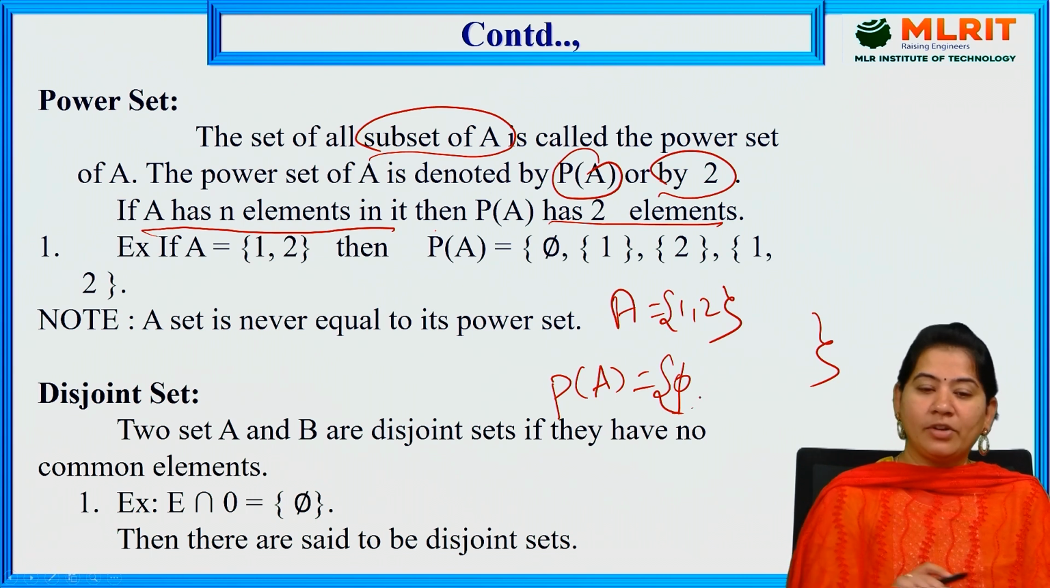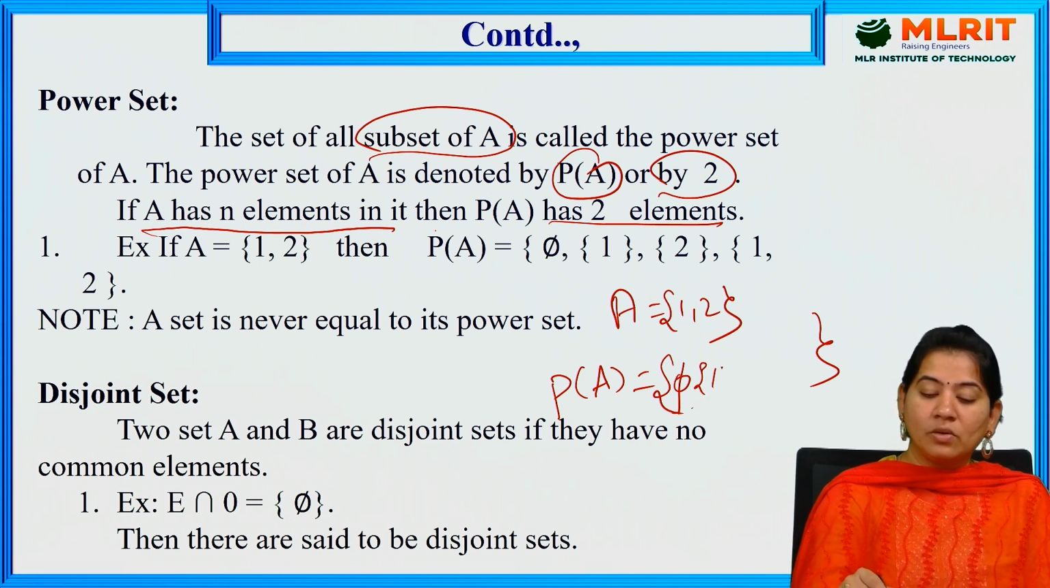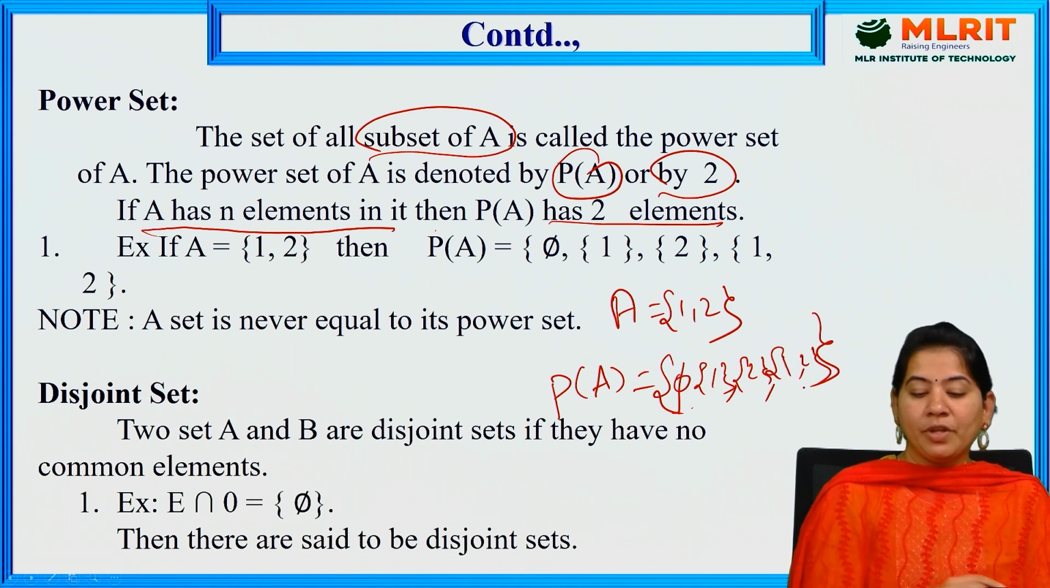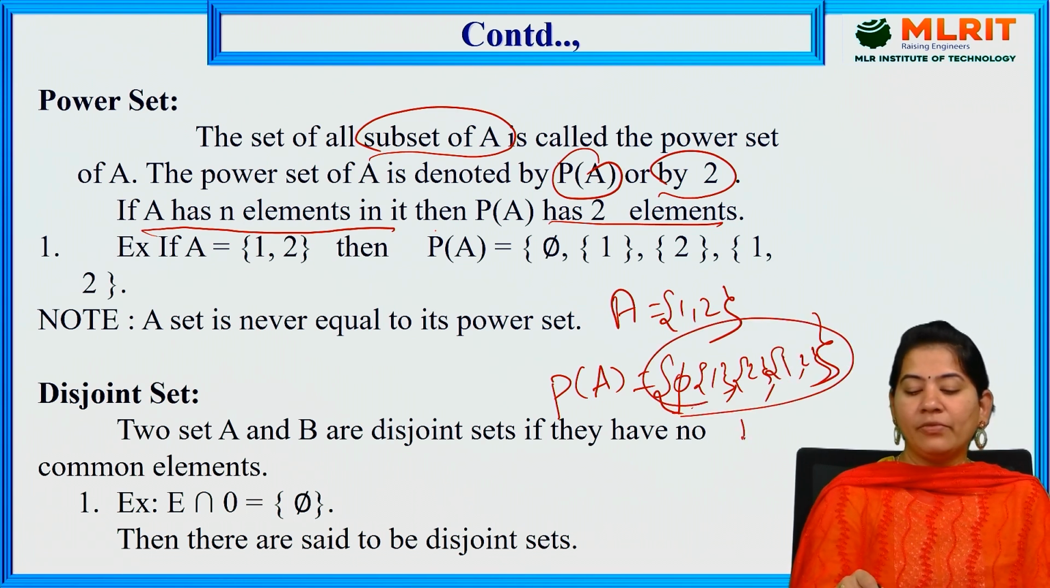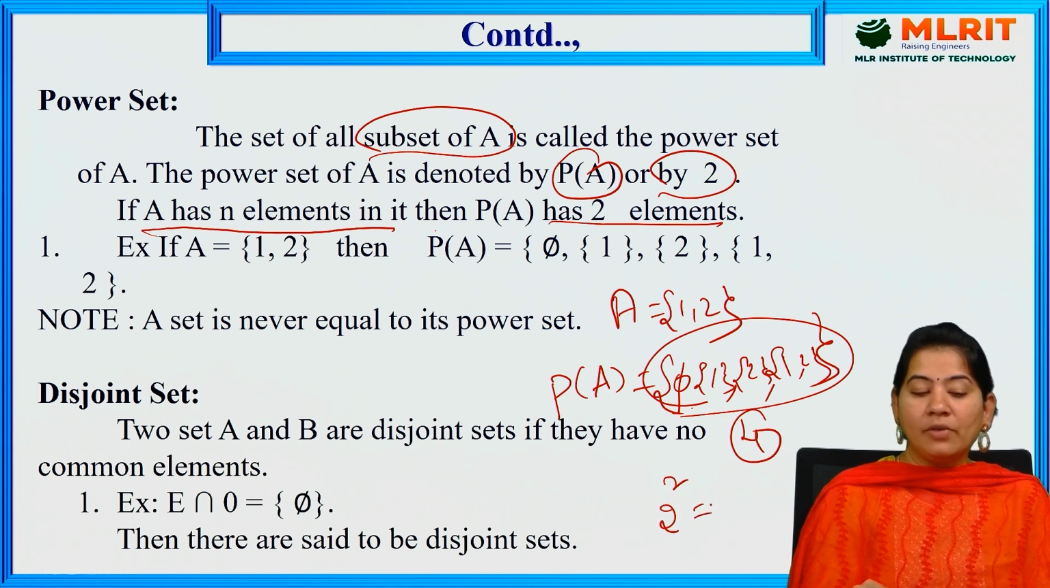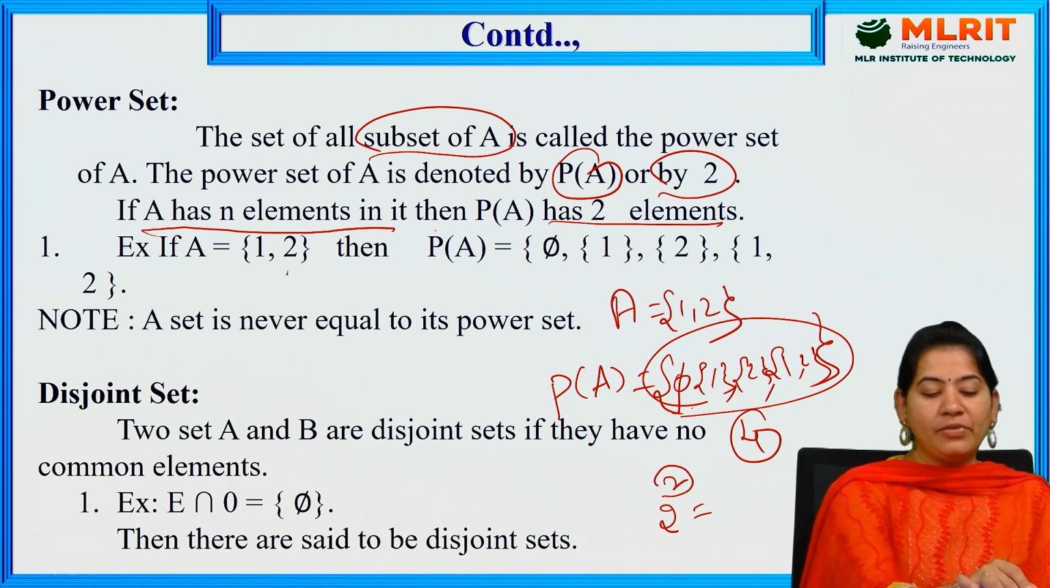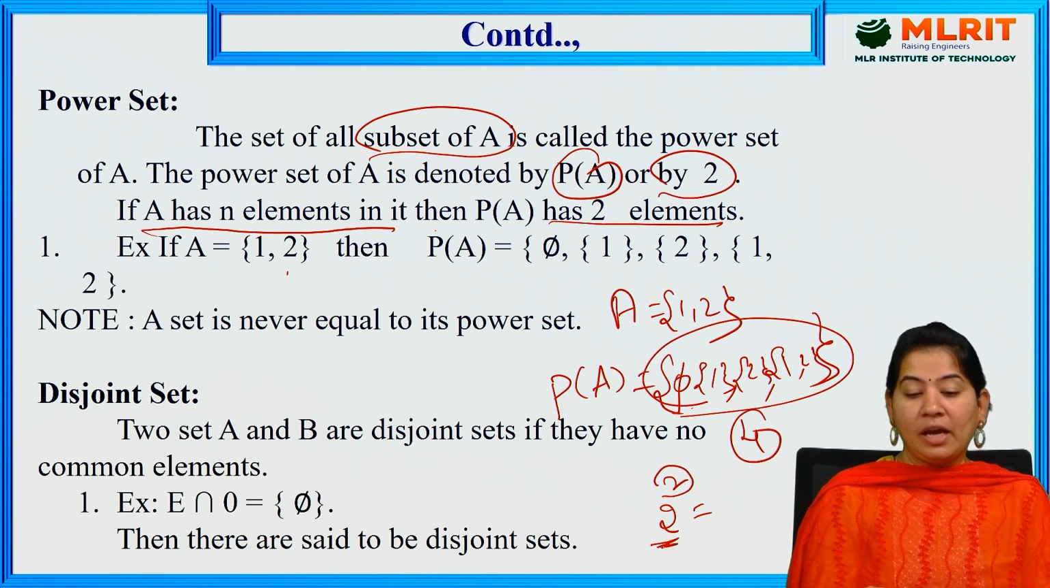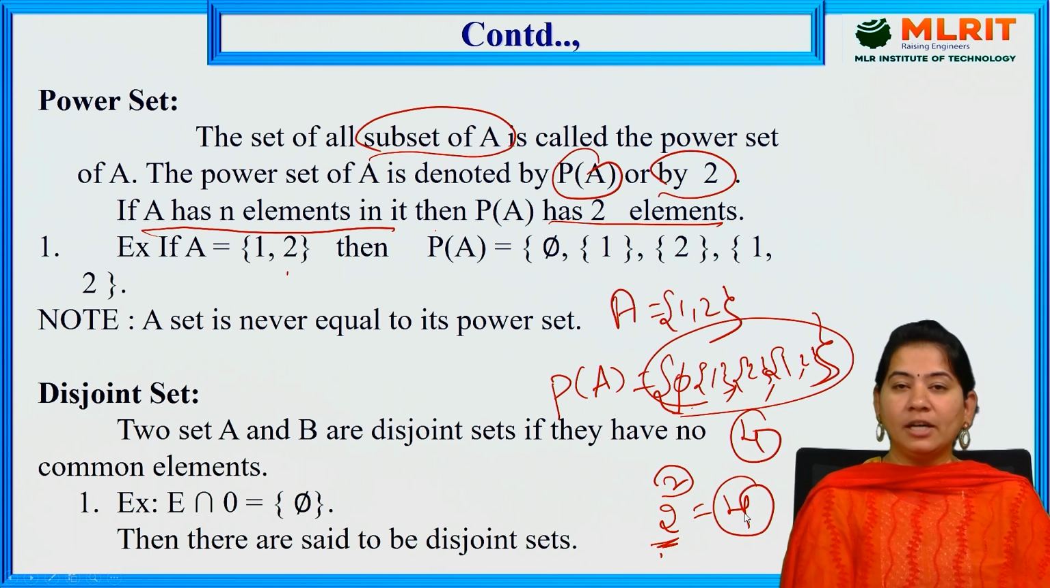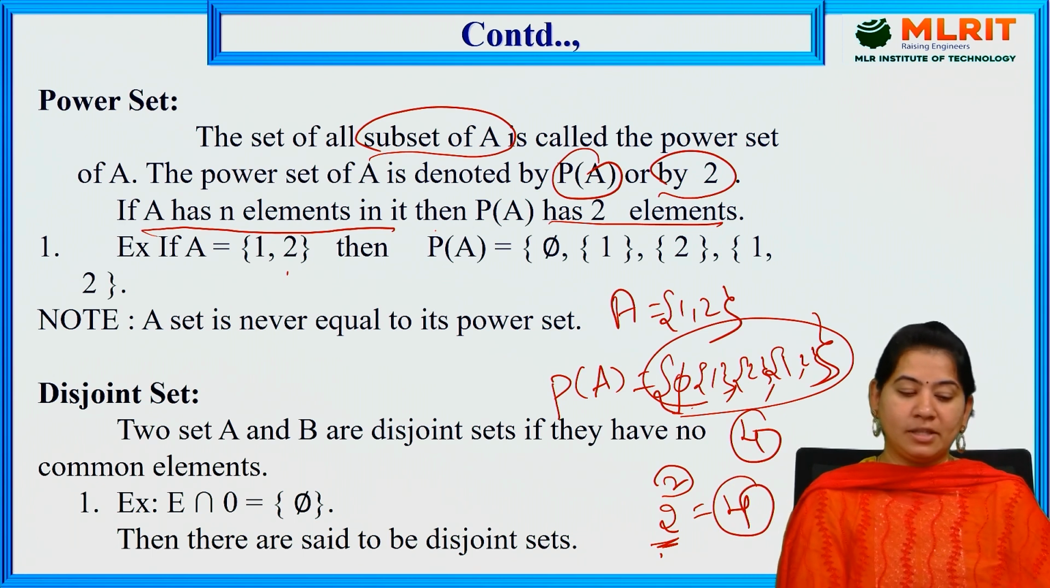That's why here I have written 5 also. Next, 1 element you will get, 2 element you will get, and even 1, 2 also you will get. So altogether how many elements do we have? 4 elements. That means it is based upon the number of elements in the set, that is 2 power 2. Here 2 is the number of elements in the set, so 2 power 2 is equal to 4: total 4 elements will exist in the power set of the original set.